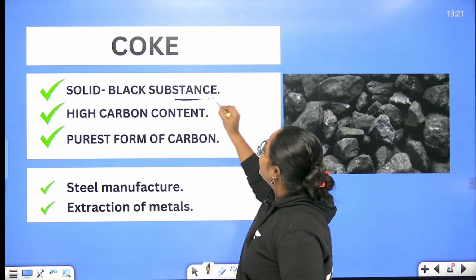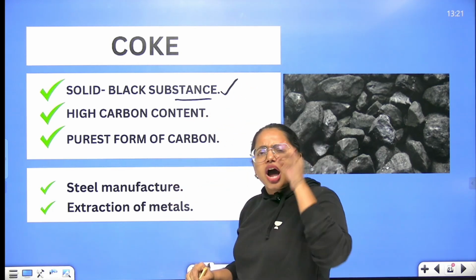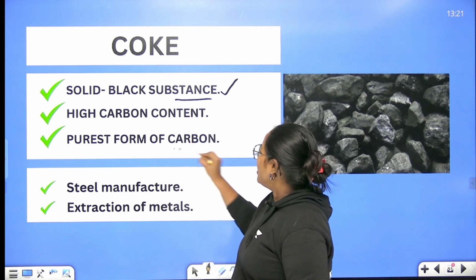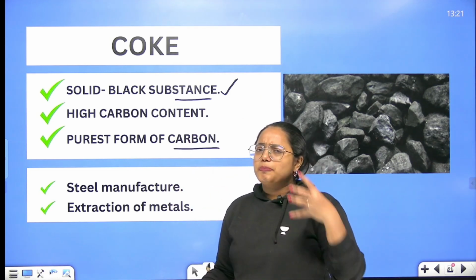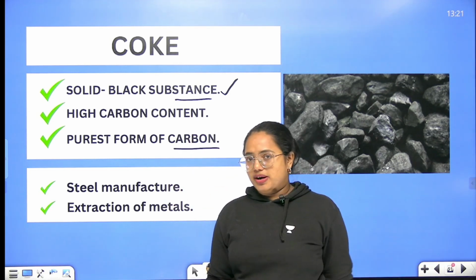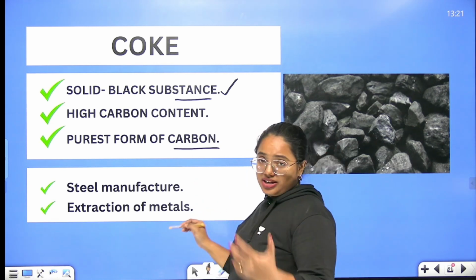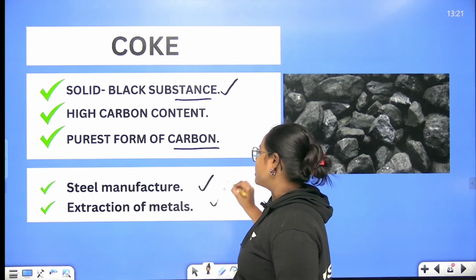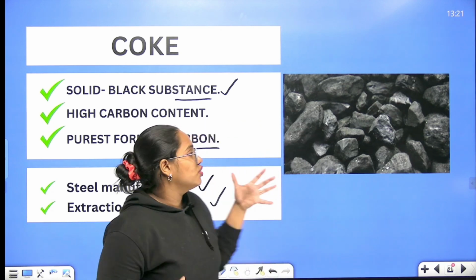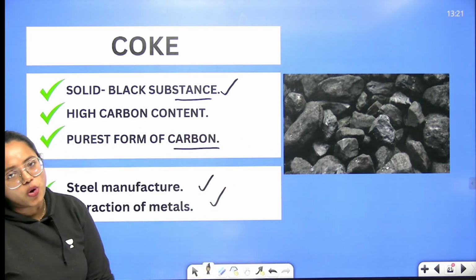So this is a solid black substance and this is high carbon content. And therefore, this can be called the purest form of carbon. Amazing, right? And this also has various uses: steel manufacture, extraction of metals, etc. So this is nothing but our coke.